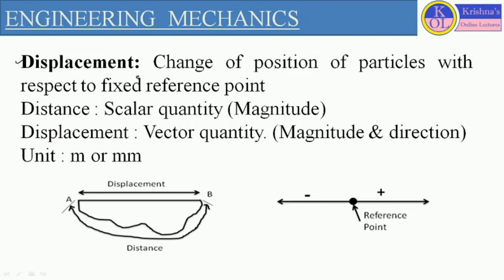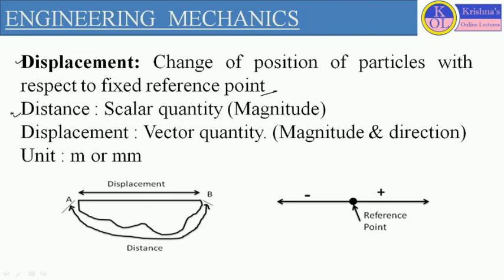So the first term is displacement. Displacement is related to the distance traveled by the body. We generally define displacement when the body is changing its position with respect to one fixed reference point, or we can also define it as the change of position of particles of the body with respect to a fixed reference point. It is called the displacement.